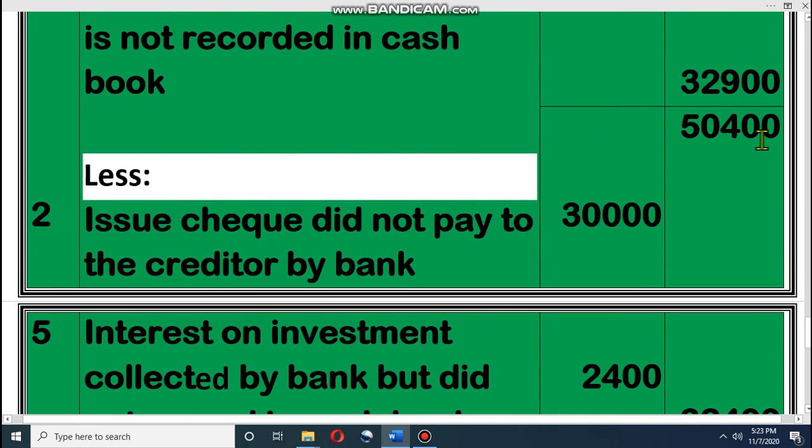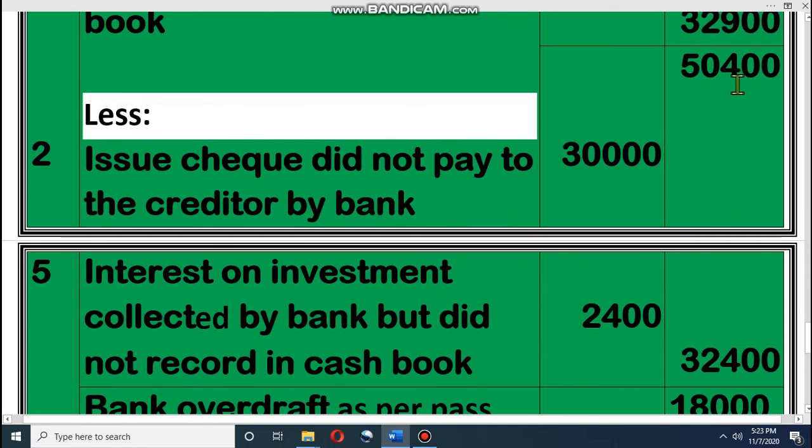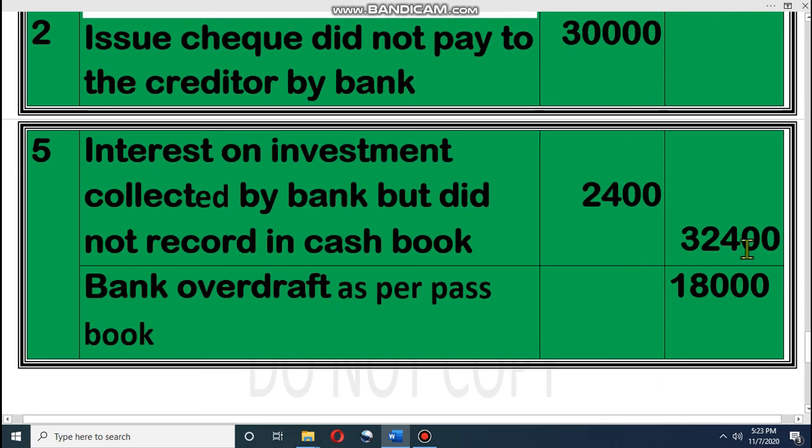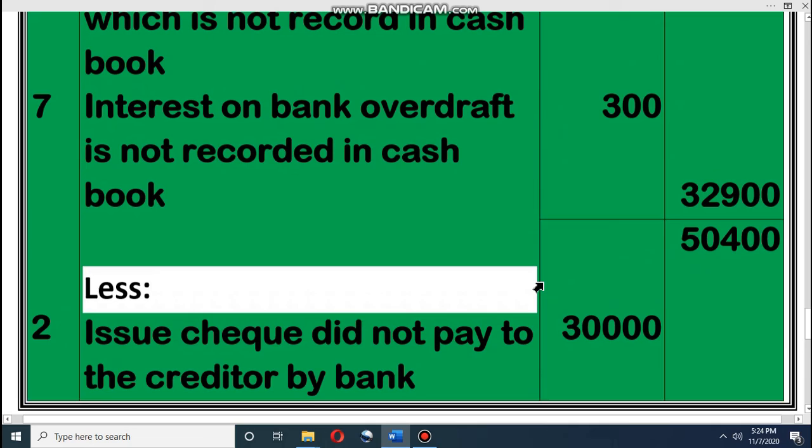Total addition 50,400. So 50,400 minus 32,400, that means bank overdraft as per passbook is 18,000. Bank overdraft as per passbook is 18,000. Dear student, very easy one.